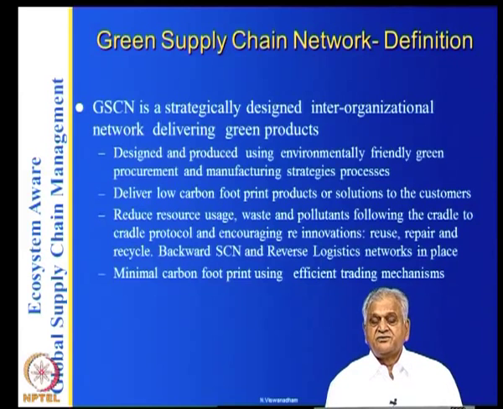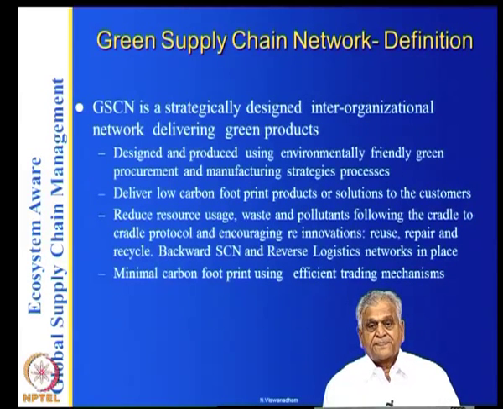In other words, can you use efficient trading mechanisms where you can save money? If you have very efficient processes, can you trade some of the carbon that you have saved? Or will it make economic sense for you to buy carbon credits from somewhere else instead of going through your processes, which are not carbon efficient?